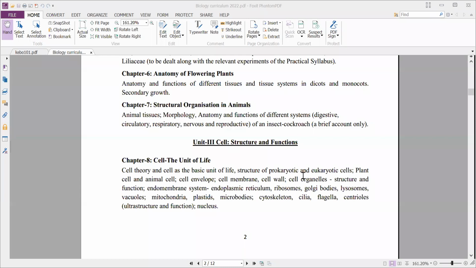A brief account only. In the NCERT textbook they have given earthworm and frog also, but that was deleted from the portion since very long before, but still it is present in the NCERT textbook. So no need of earthworm and frog. It is deleted from the NEET portion also. We'll study about the cockroach only. Even in NEET, earthworm and frog are not there.